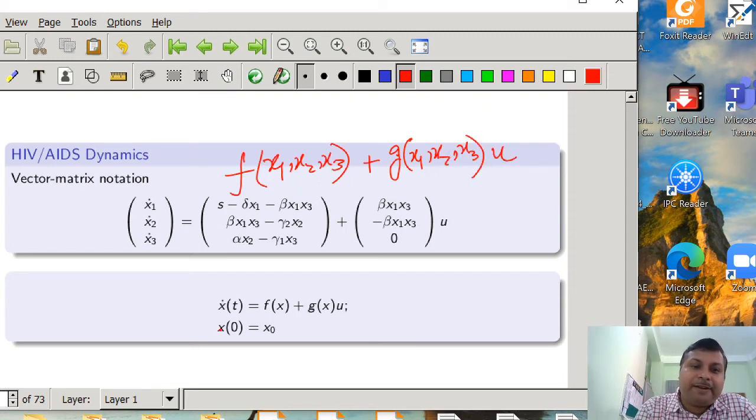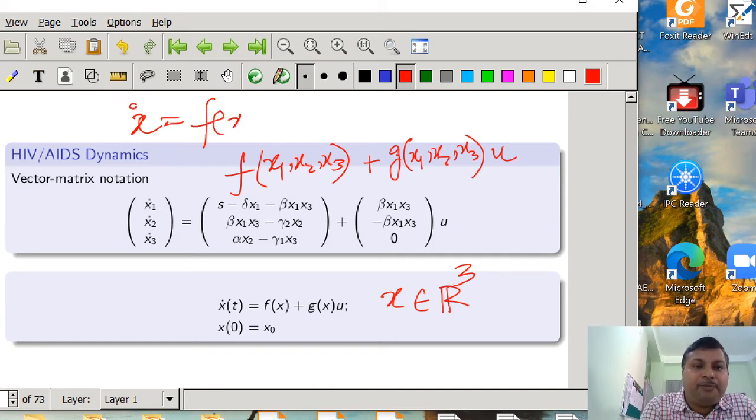So in compact form we can write the representation as x dot t is equal to f(x) plus g(x) into u, where x definitely has three components, that is, x belongs to R3. From here it is very much clear that any nonlinear system can be represented as x dot is equal to some nonlinear function f(x) plus g(x) into u, and f(x) has three components.